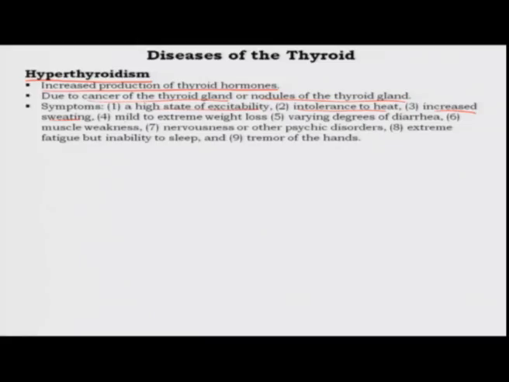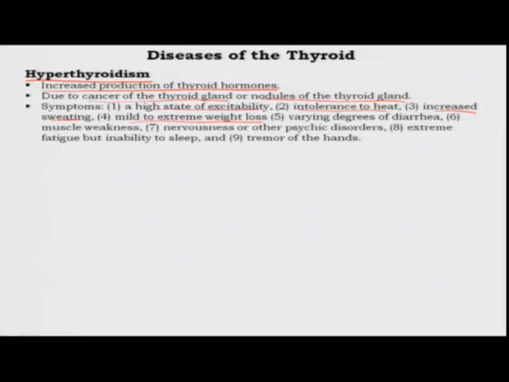So, then the body's physiological mechanism will kick in to try to reduce the body temperature, and it will induce sweating. Then mild to extreme weight loss, because of the high rate of catabolism or breakdown of proteins and fat and carbohydrates in your body. So, there will be weight loss. Varying degrees of diarrhea, because it affects the function or the motility of the gut. Then muscle weakness, nervousness or other psychic disorders, extreme fatigue, but inability to sleep, and tremor of the hands. So, these are some of the various kinds of symptoms that have been observed, and these are characteristic of hyperthyroidism. So, hyperthyroidism often causes an enlargement of the thyroid gland in front of your neck, which is called a goiter.